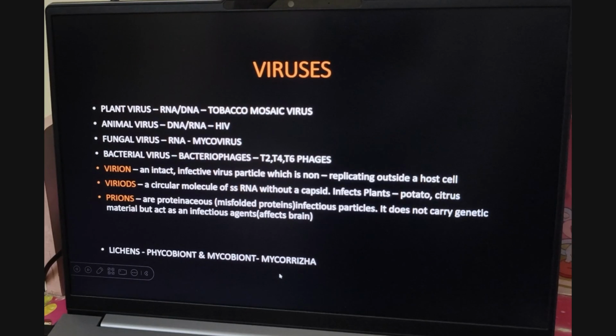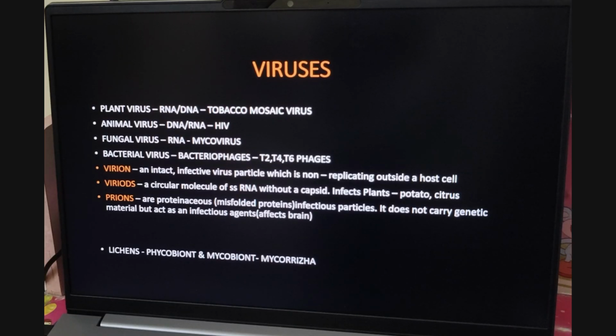And one more example is mycorrhiza. I already told you, maybe in our previous classes, there are certain bacteria that fix nitrogen, chemosynthetic bacteria. There are certain bacteria which fix nitrogen so that the plant can utilize it. Why?